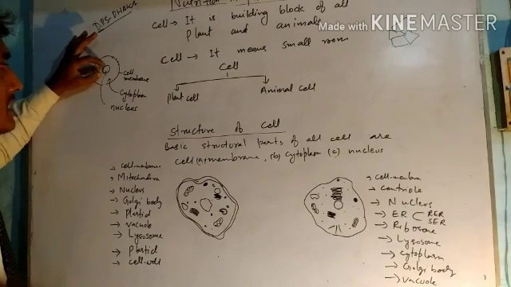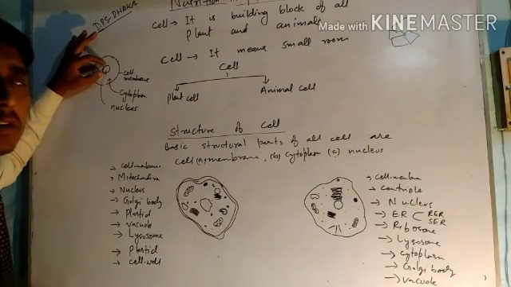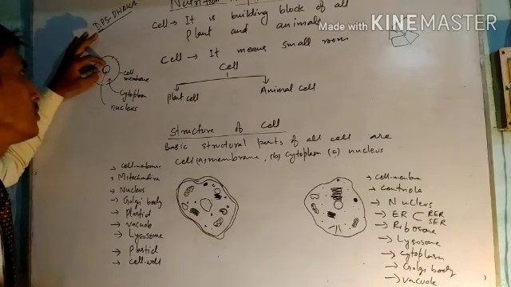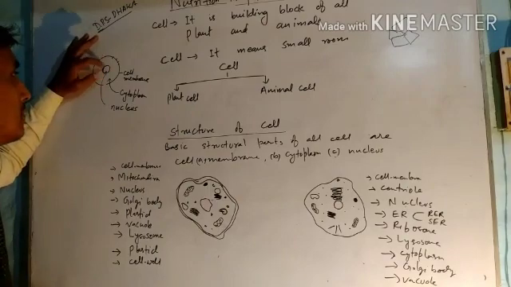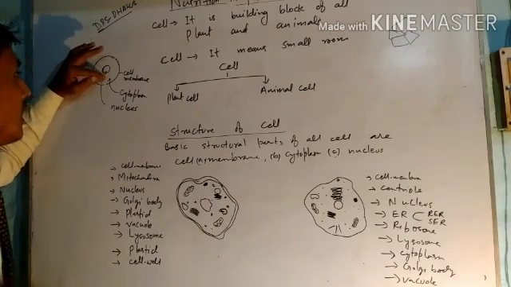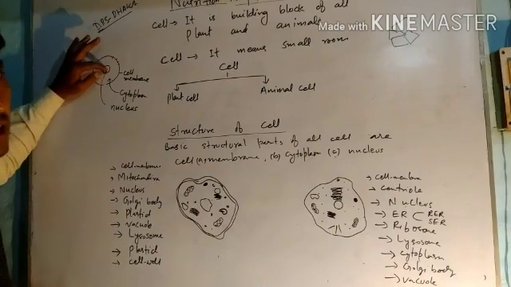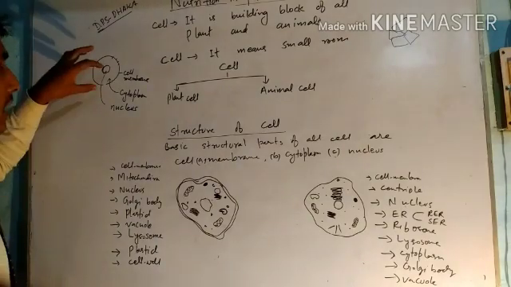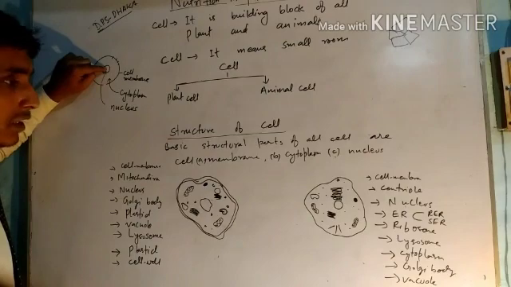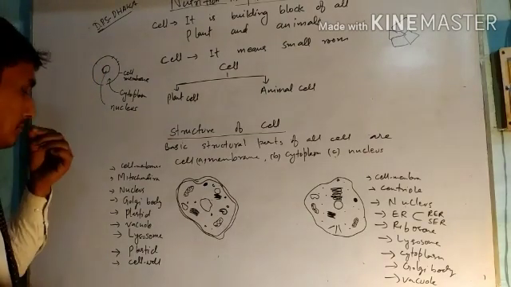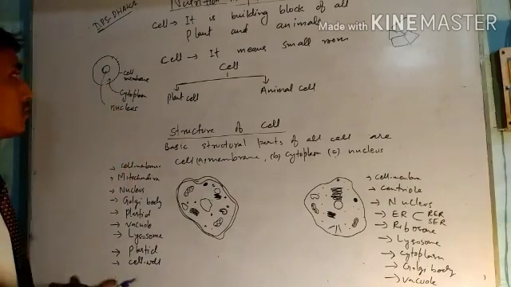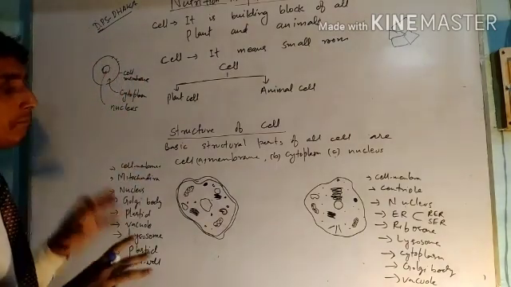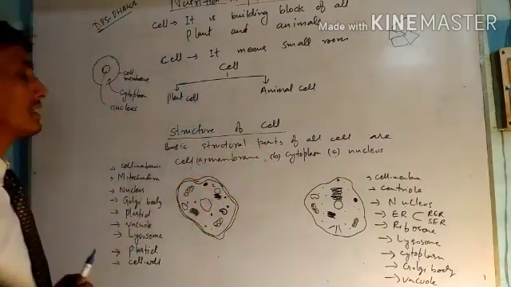What is nucleus? It is the central part of the cell, which is the control unit of the cell. All the heredity of characteristics from parent to offspring is carried by the chromosomes present in the nucleus, and all the function and structure of the cell and body part is controlled by the nucleus. Therefore it is also called the central processing unit. So these are the three parts which are the basic structure of all cells.